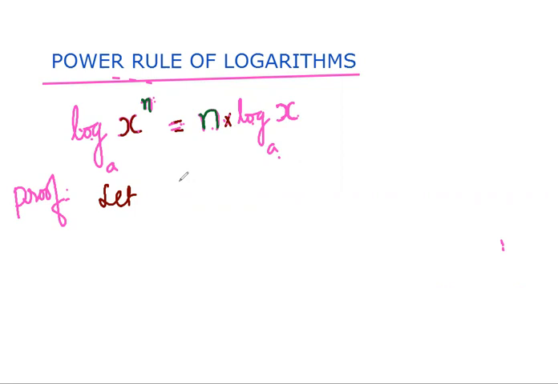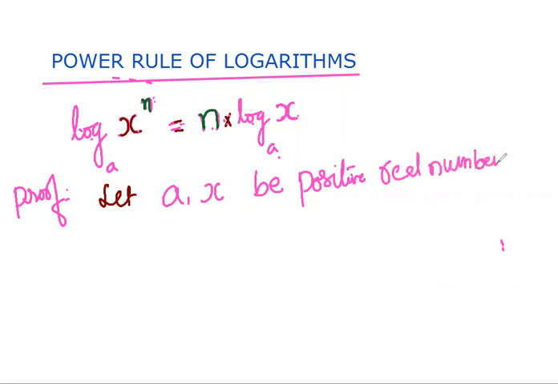To prove this rule, let a, x be positive real numbers where a is not equal to 0 and a is not equal to 1.